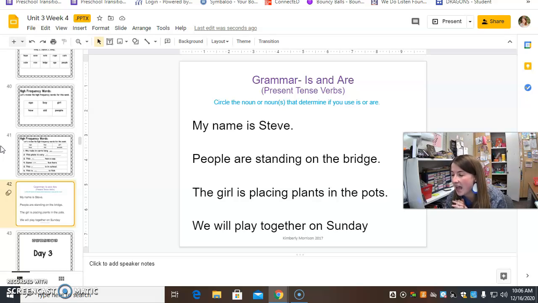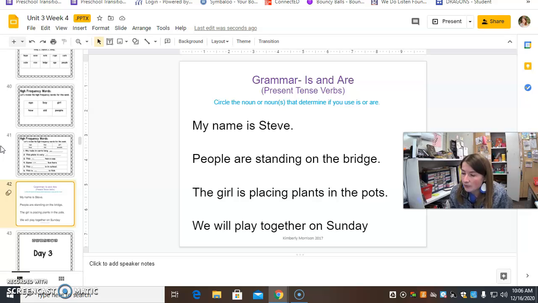That means it has an S on the end, or ing, or ed. Those suffixes, we talked about before. So my name is Steve. Do we use is or are? We used is. Why did we use is? Right, because Steve is our noun, and he's one person.